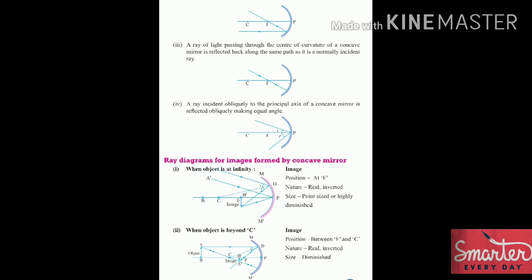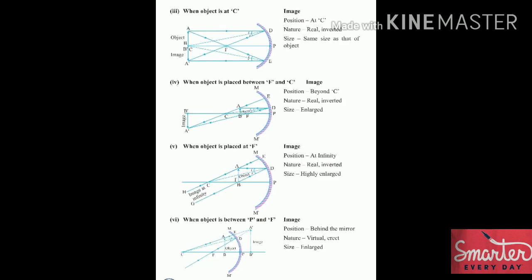Now let us see the third ray diagram. It states when the object is at the center of curvature, C. Now the position of the image will be at C only, and the nature will be real and inverted. Size will be the same as that of the object. The fourth one, when object is placed between F and C, the position of the image will be beyond C. Nature will be real and inverted.